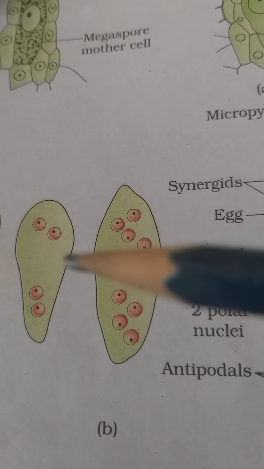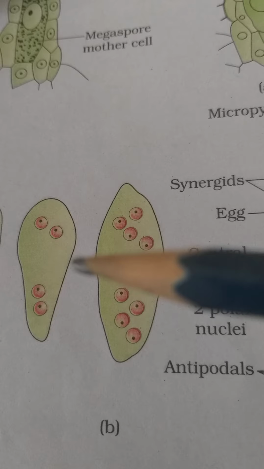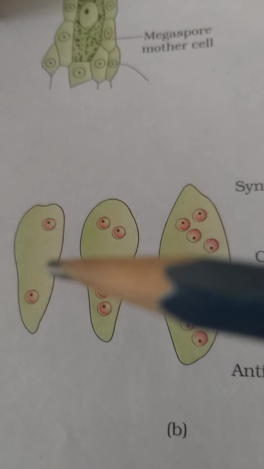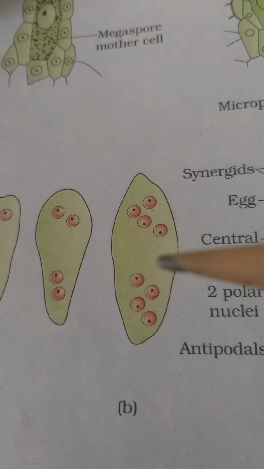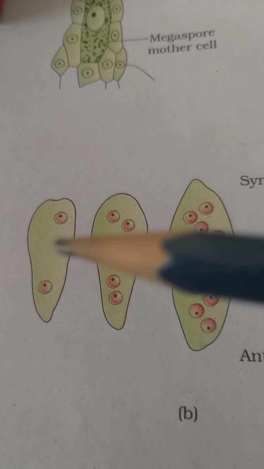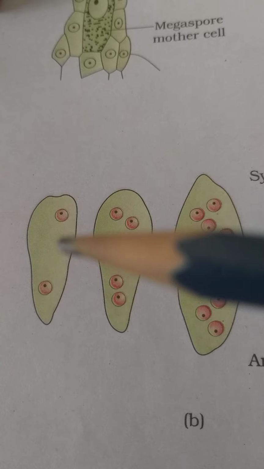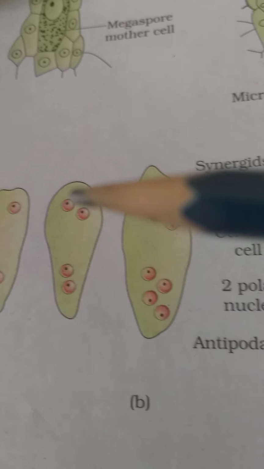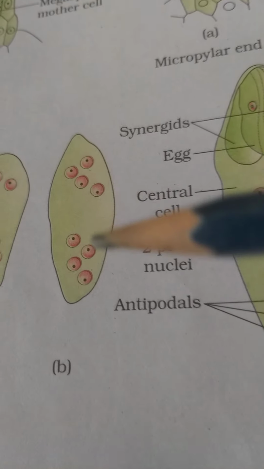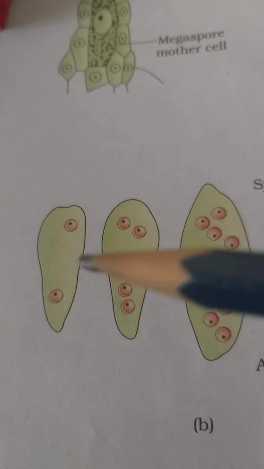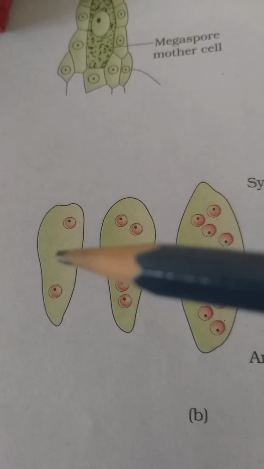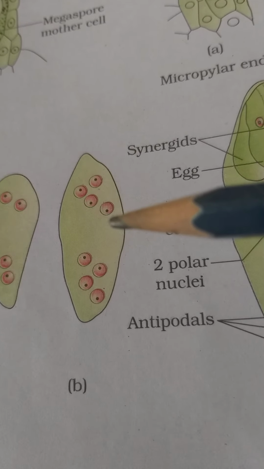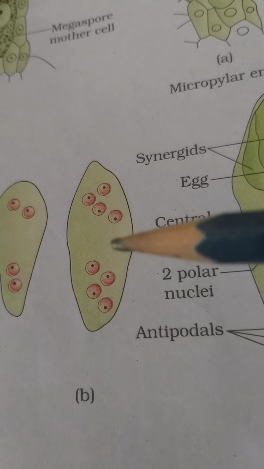These 4 nuclei undergo another mitosis, so they are divided into 8 nuclei. 2, 4, 8. So the nucleus of the functional megaspore undergoes repeated mitosis, forming 2 nuclei, 4 nuclei, 8 nuclei. This is called the 2 nucleate embryo sac, 4 nucleate embryo sac, 8 nucleate embryo sac.